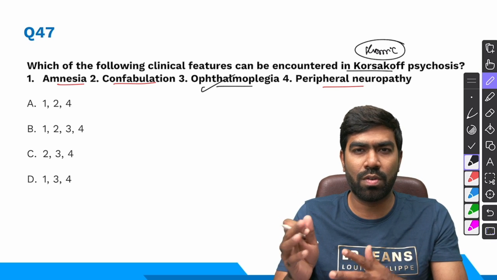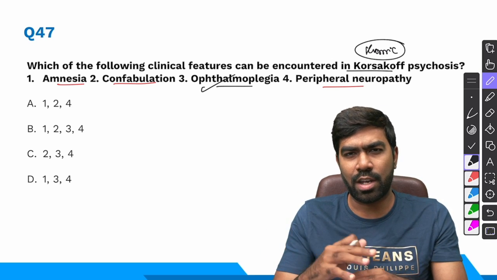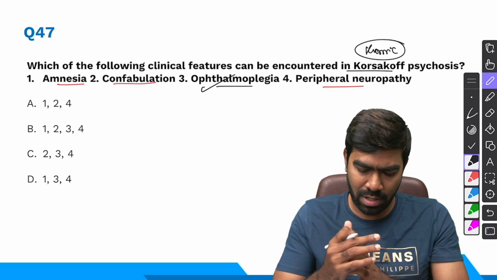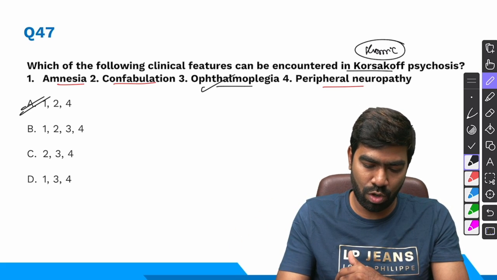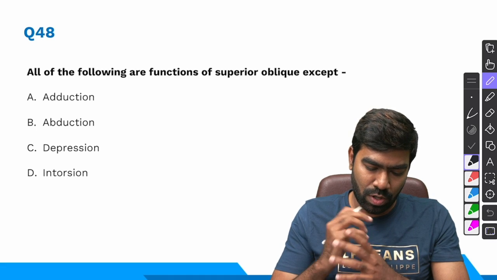So 1, 2, and 4 will be seen in Korsakoff patients, but acute problems like ophthalmoplegia will not be seen in Korsakoff. So the right answer for this question is going to be option A. 1, 2, and 4 are the features of Korsakoff. So what about 48th question?